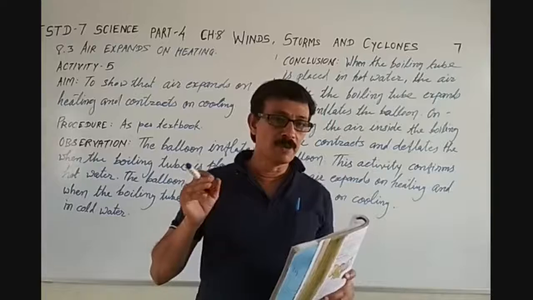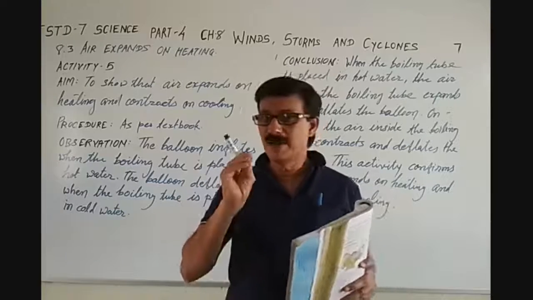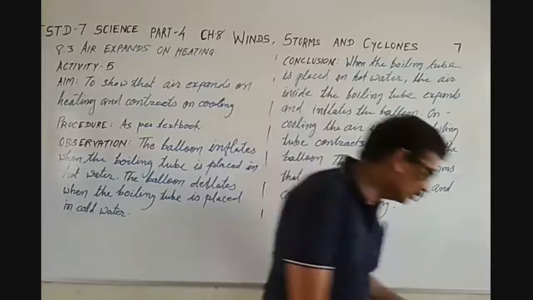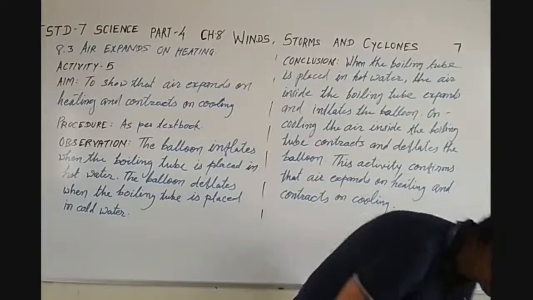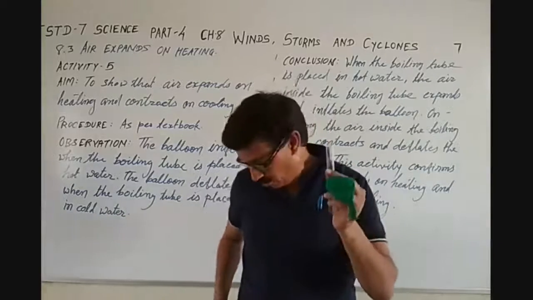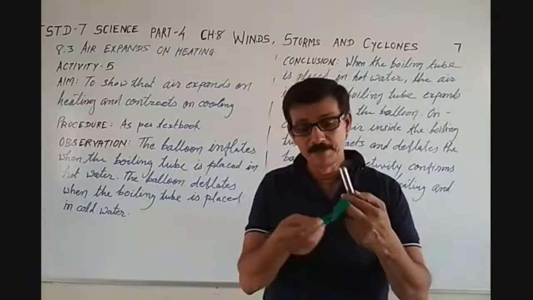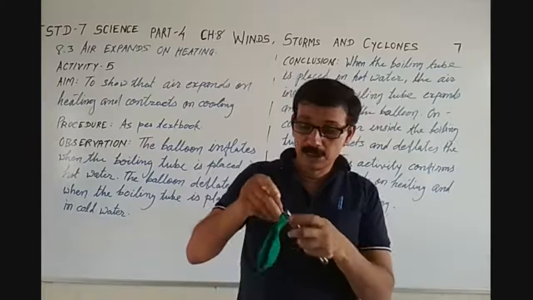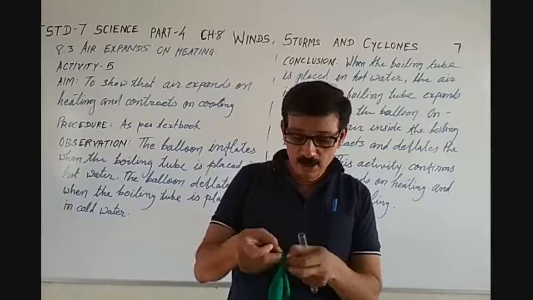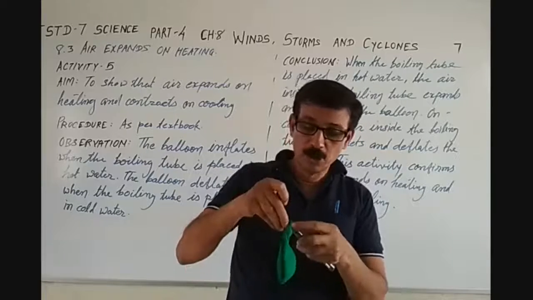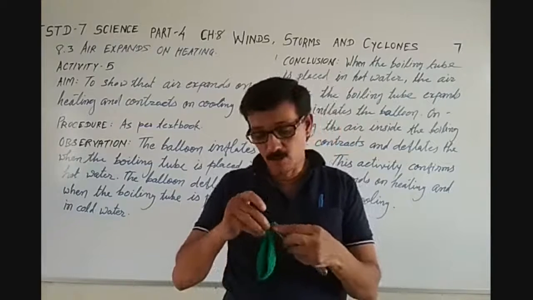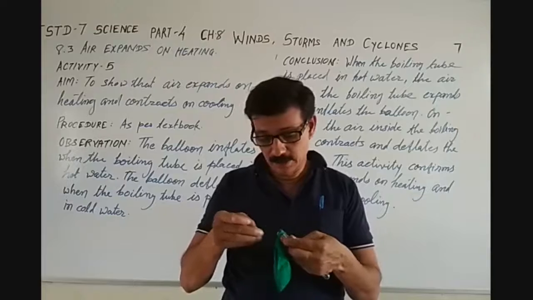See, I am not going to complete this activity, but let me try to make you understand this thing. First of all, what will you do? Take a boiling tube. This is a boiling tube, okay? And take a balloon. Now, what to do? Stretch the balloon on the neck of the boiling tube. So let me do something like this. I stretch the balloon over this.